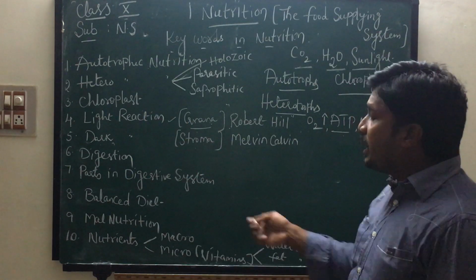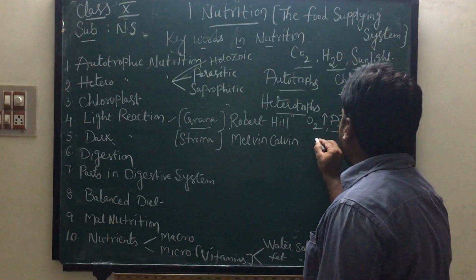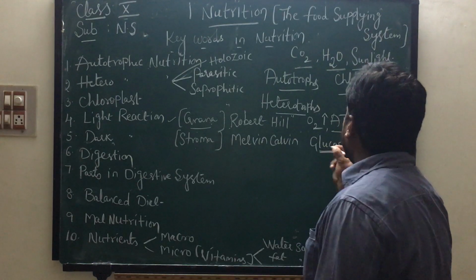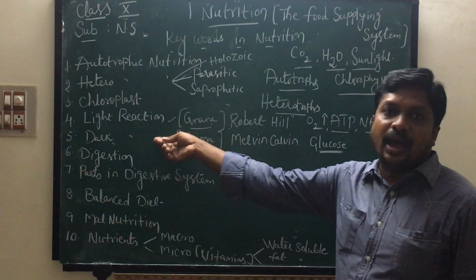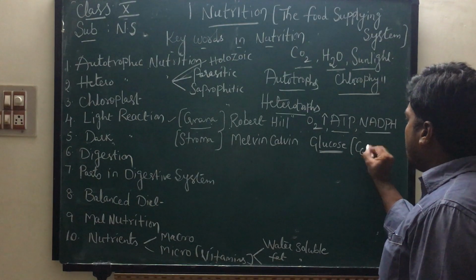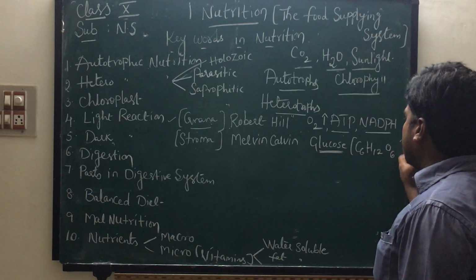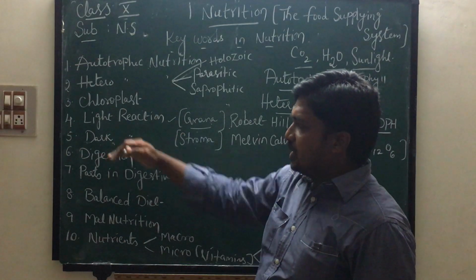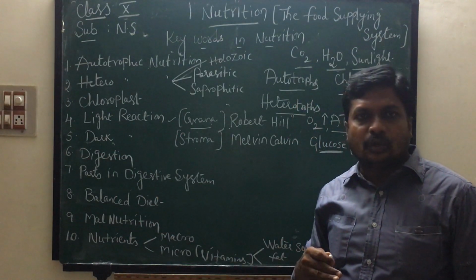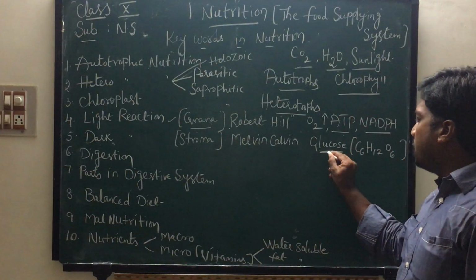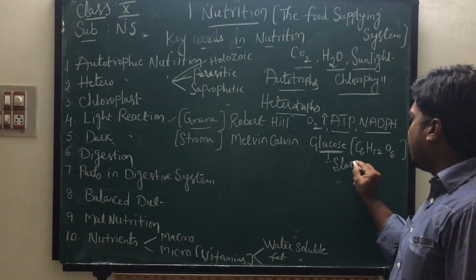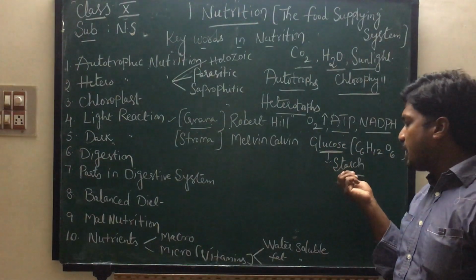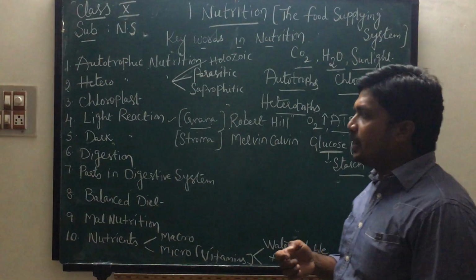What is the end product formed in dark reaction? That is glucose. Glucose is the product formed in dark reaction. Already we learnt that the formula of glucose is C6H12O6. So up to here, light reaction and dark reaction, the mechanism of photosynthesis is completed. Glucose is formed. Glucose later converts into starch. Glucose is the simple form of carbohydrate. Starch is the complex form of carbohydrate.